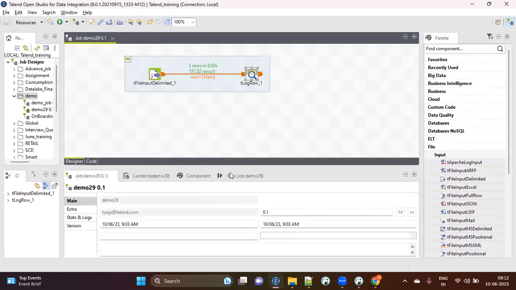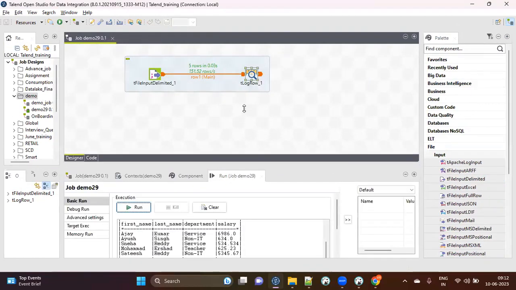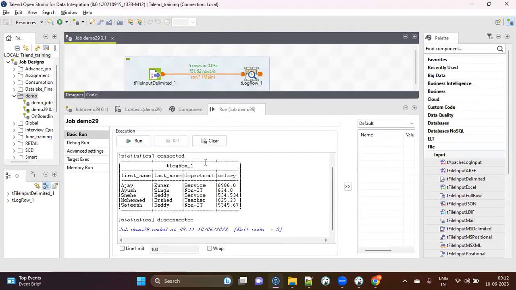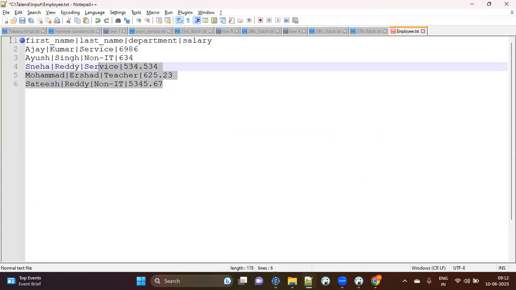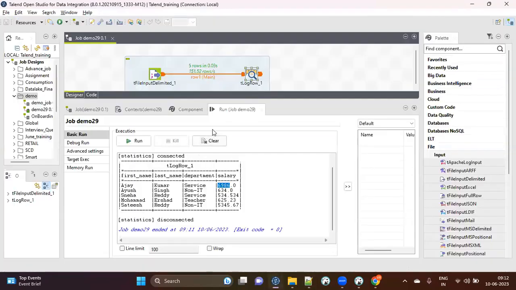Okay. So if you see your output, here is your output. So this was your data, right? See, it is giving you in a proper format, right? So your first name was Ajay, then Kumar, what was his service, and then the salary, right? This was your data here. So this is just a small set of data that I'm showing you. You can create a huge set of data also.